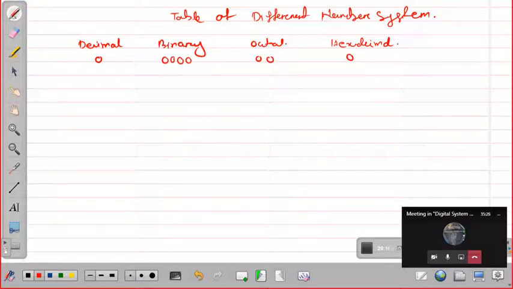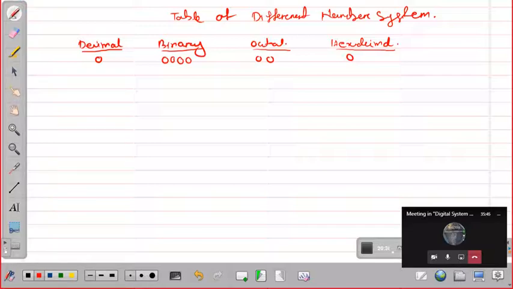Why have I written 2 zeros here? Any idea? I could have written a single 0, but why am I writing 2 zeros?